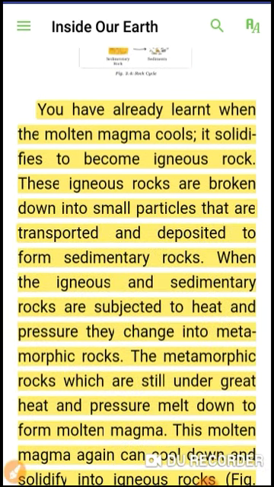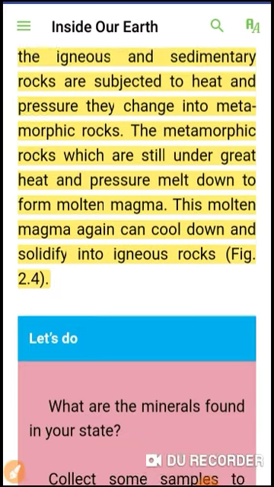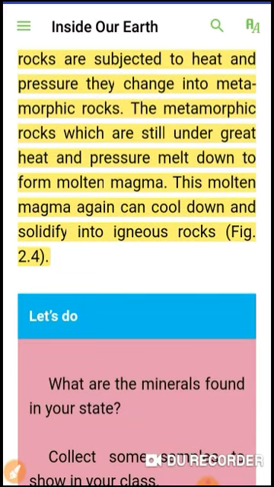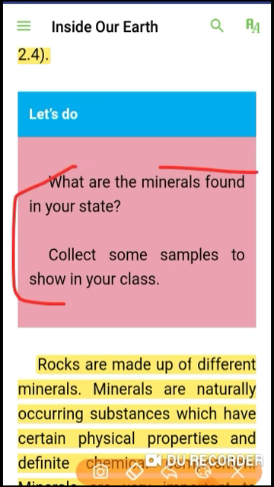You have already learned that when molten magma cools down, it solidifies to become igneous rocks. The igneous rocks are broken down into small particles that are transported and deposited to form sedimentary rocks. When igneous and sedimentary rocks are subjected to heat and pressure, they change into metamorphic rocks. The metamorphic rocks, which are still under great heat and pressure, melt down to form molten magma. And this molten magma can again cool down and solidify into igneous rocks. You can do this exercise at your home.